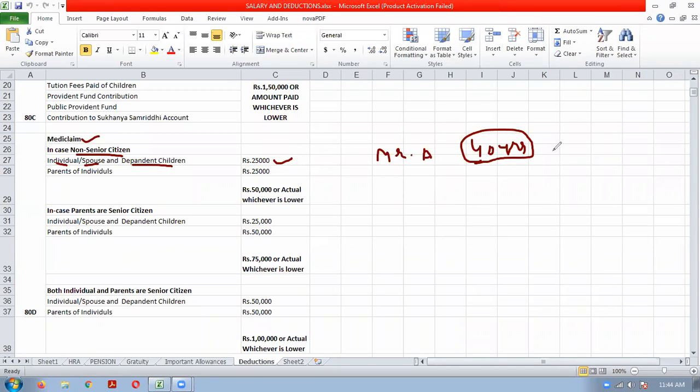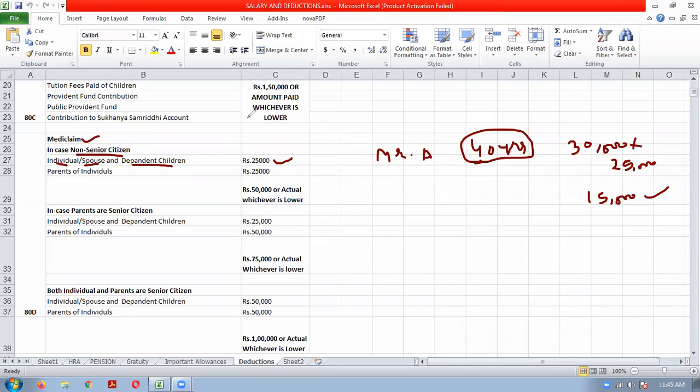Suppose he is paying a medical premium of 30,000 during the year. He will not get 30,000, he will get only 25,000. Or suppose he is paying only 15,000 as a medical premium, he will get only 15,000. The maximum is the ceiling or actual, whichever is lower.